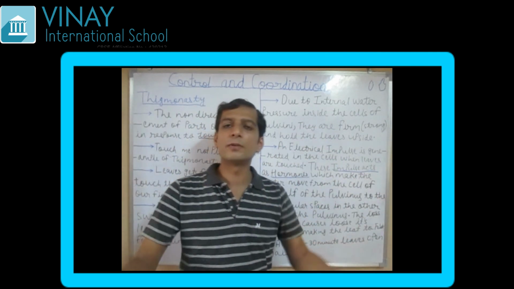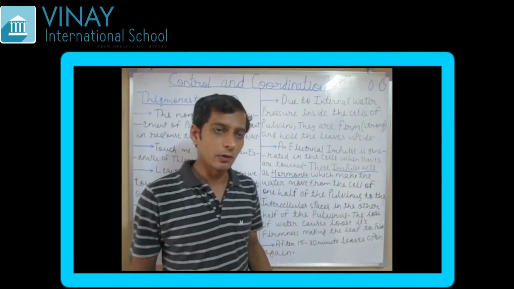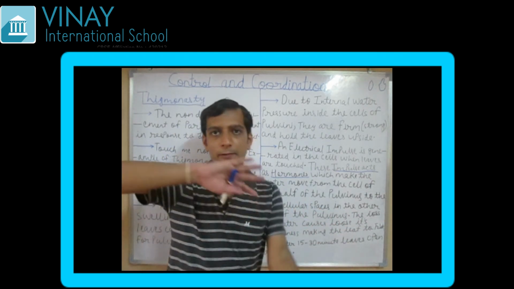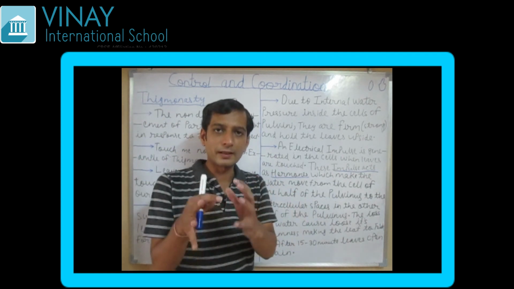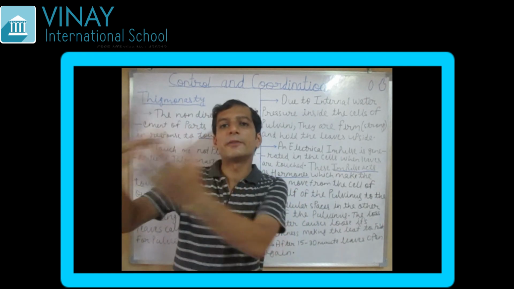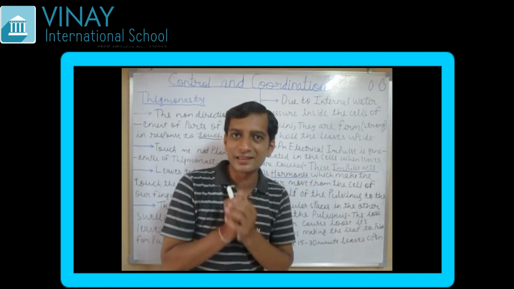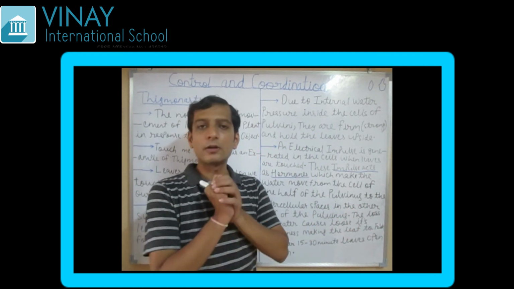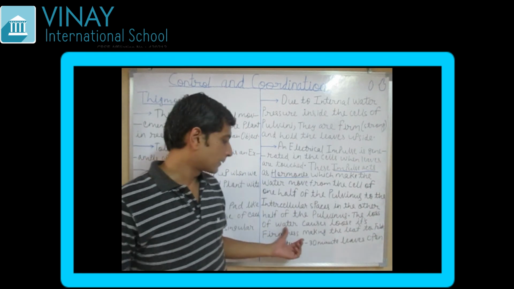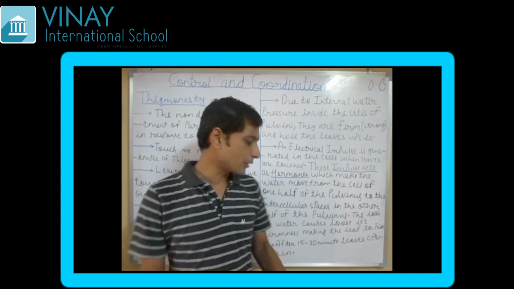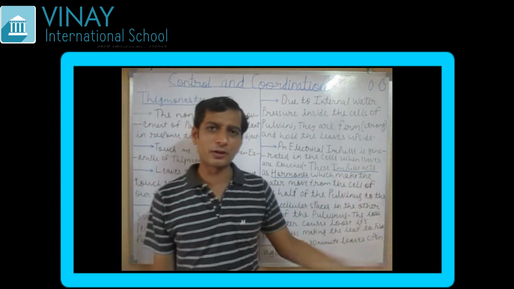Since the water moves from its holding position to a different part, they lose their firmness and strength. Because of the loosening of the strength, the leaves get folded.